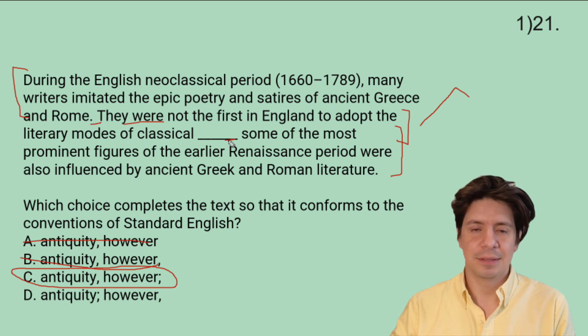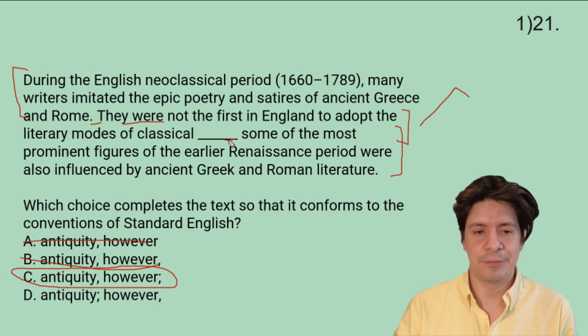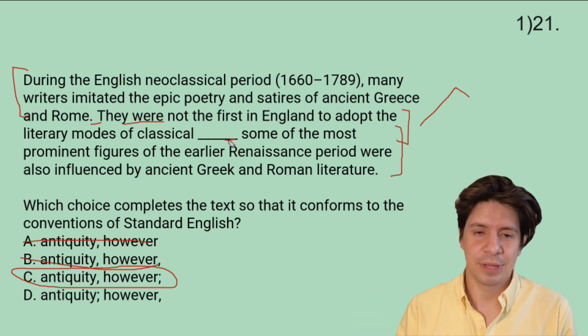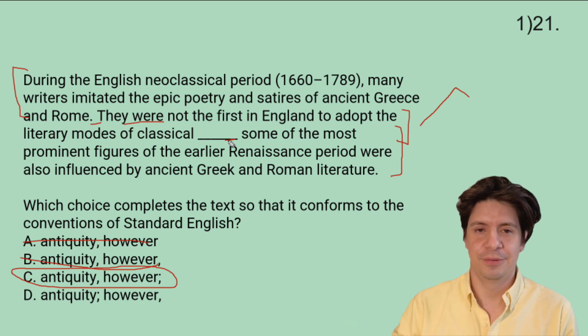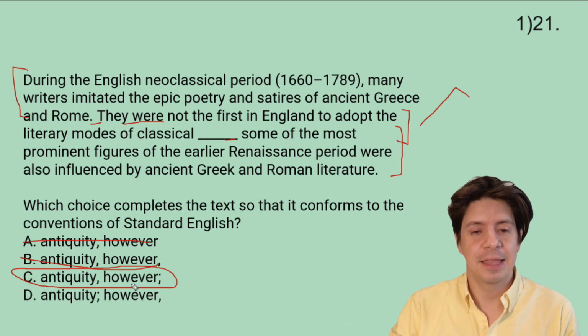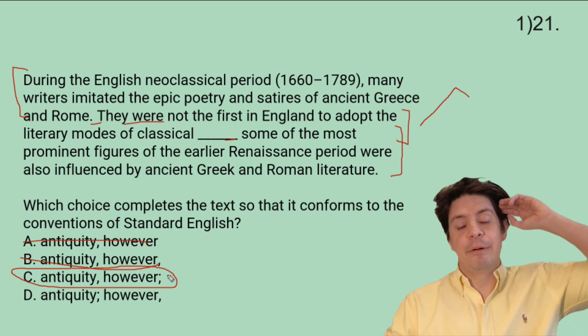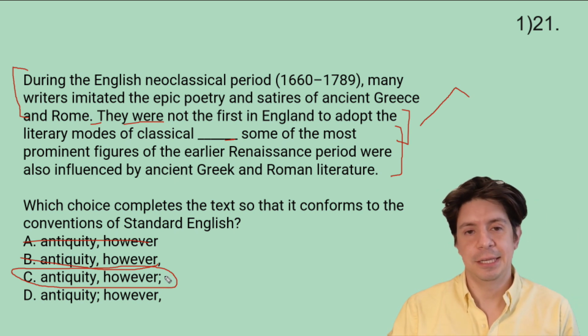And grammatically, that's fine. I think it sounds terrible. I wouldn't do that. But grammatically, they do it like that to trick us. They're trying to get us down, but we're not going to let them, right? We're going to see that "however" should go before the semicolon, and it's going to be C.